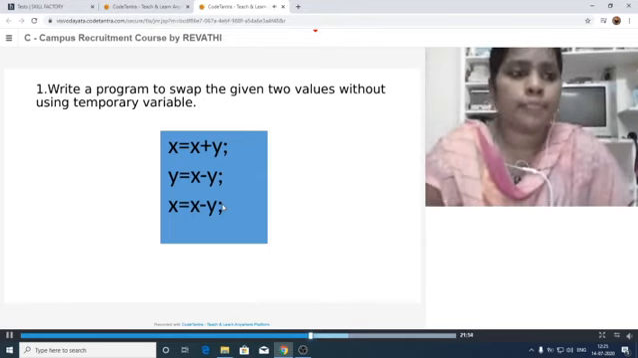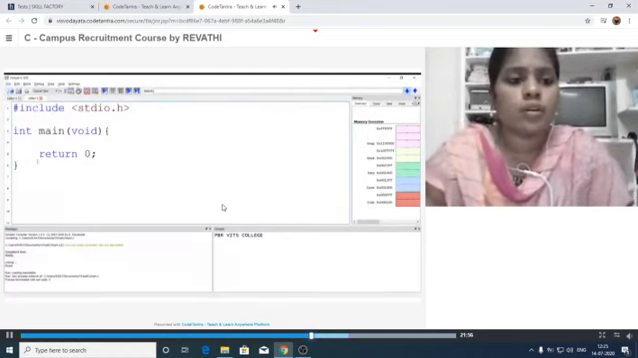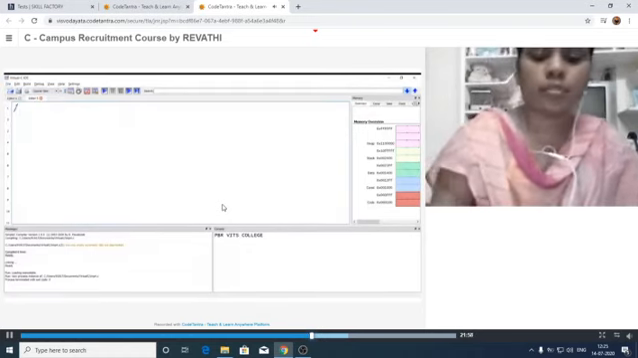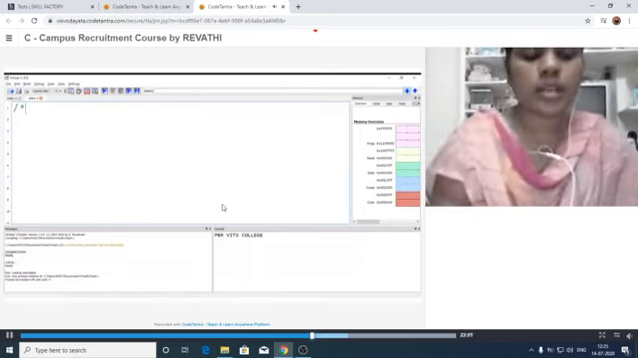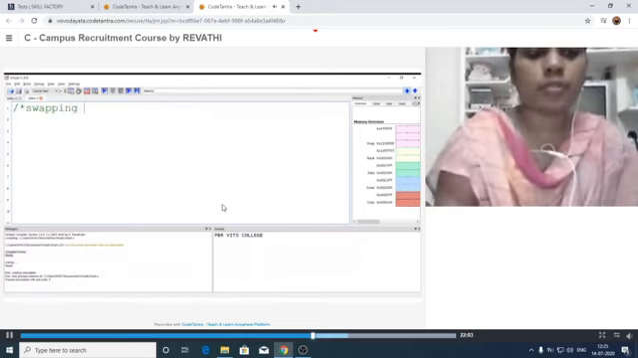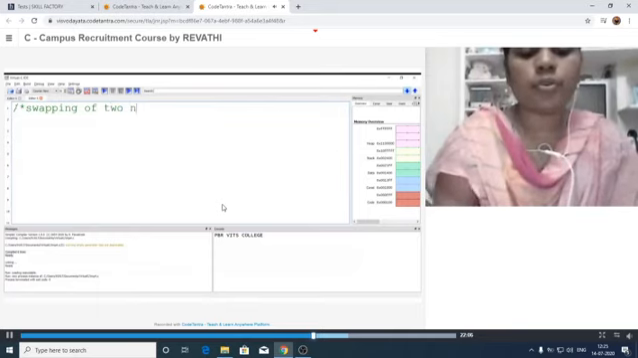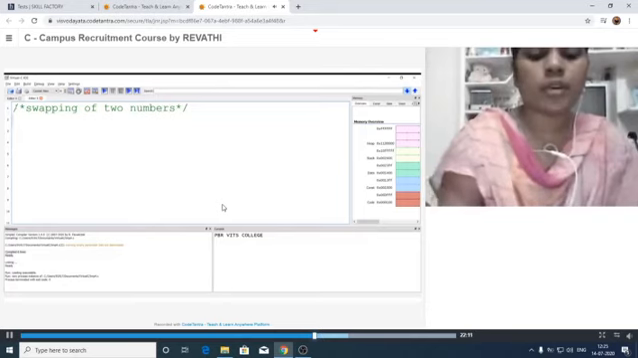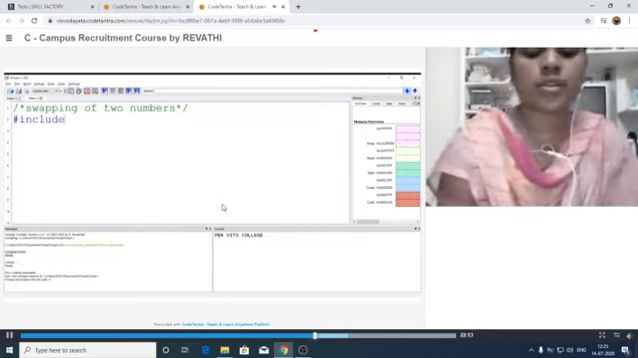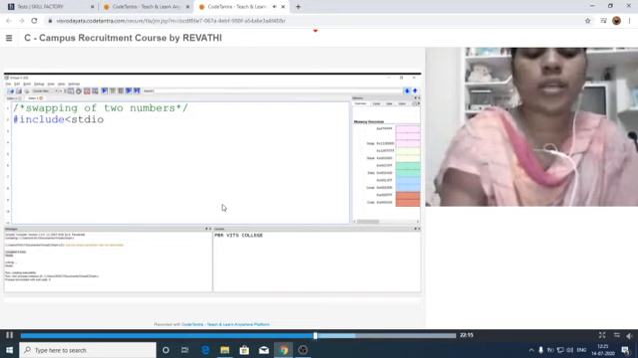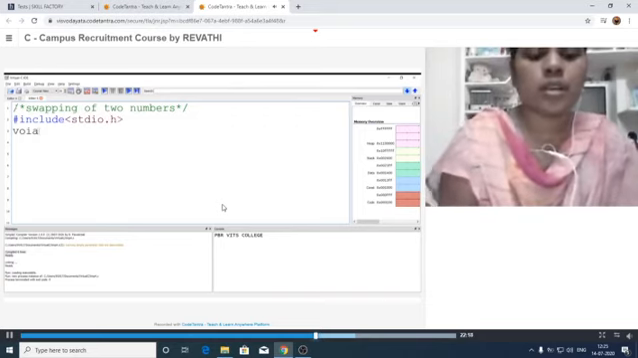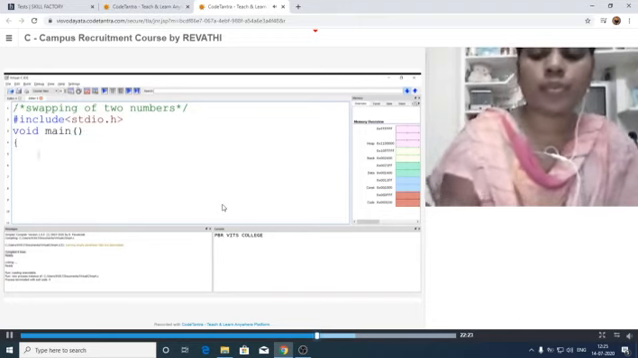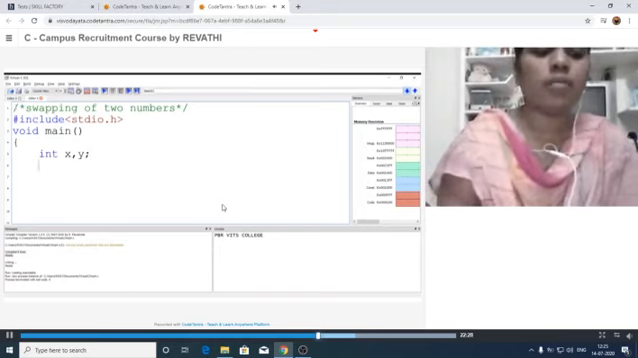Let us take the new one and write down as like before. First write down the comment lines. Hash include, it is the program for swapping of two numbers. Next we have to include the header files. Hash include stdio.h. Next our execution can start with void main. Then we have to take the two variables x comma y. This is the variable declaration.